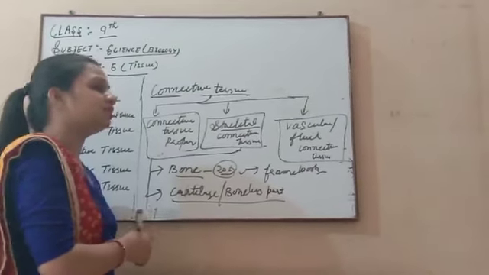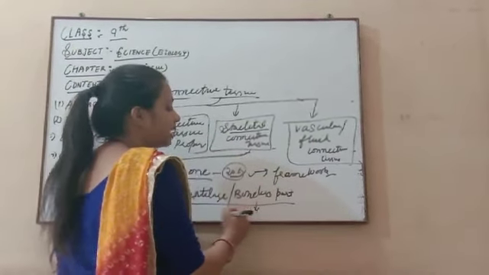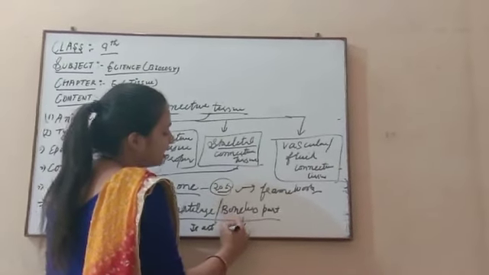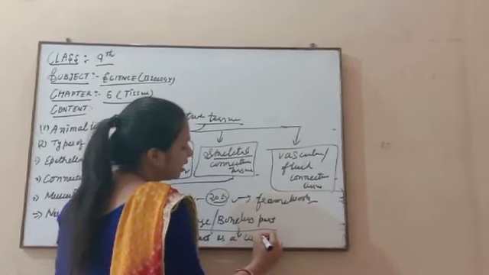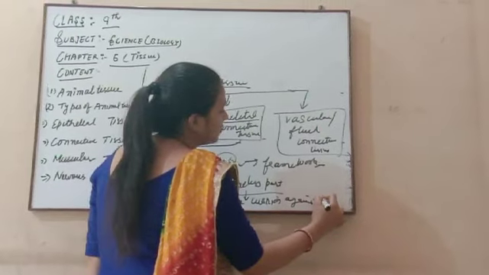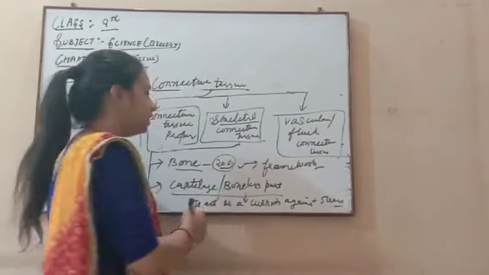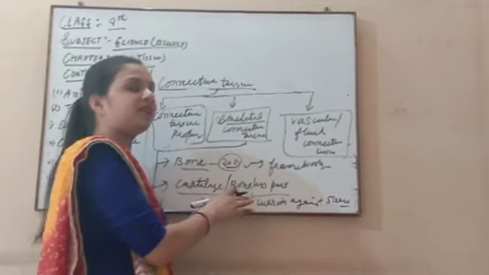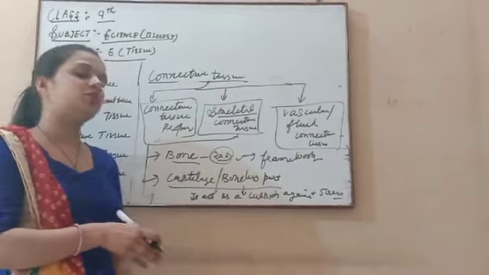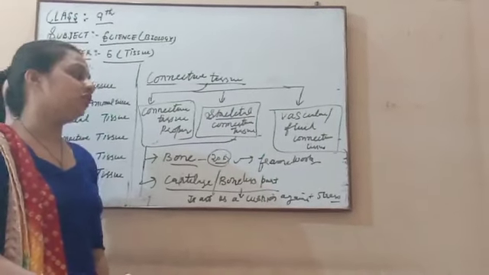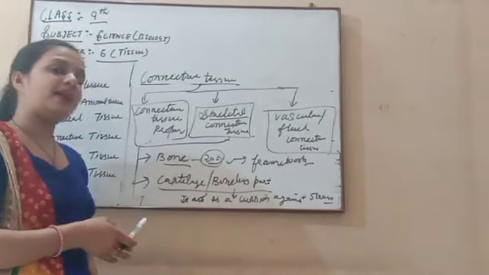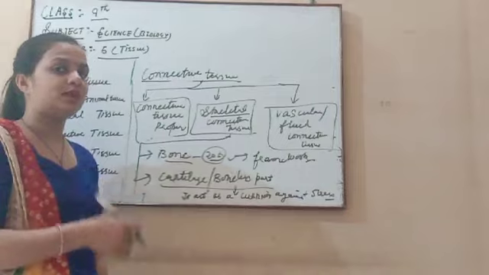And after bones we discuss the cartilages. Cartilage is the boneless part present in our body, and it acts as a cushion against stress. This is the function done by the cartilages present in our body. So bone works as a framework. It makes a framework of our body, because if bone is not present, it cannot give a proper structure to our body. It plays a very important role, and it connects one bone to another bone, and it allows movement in our body.